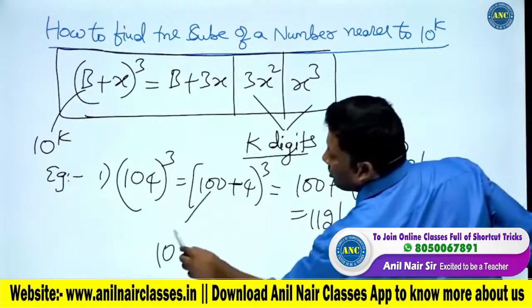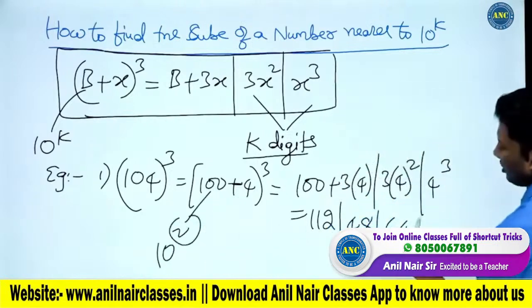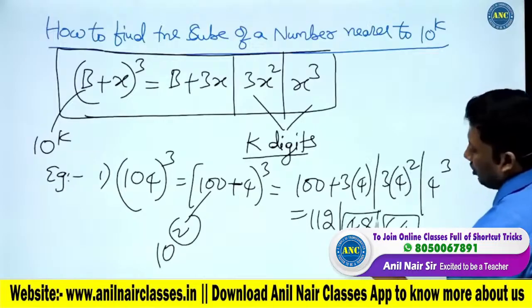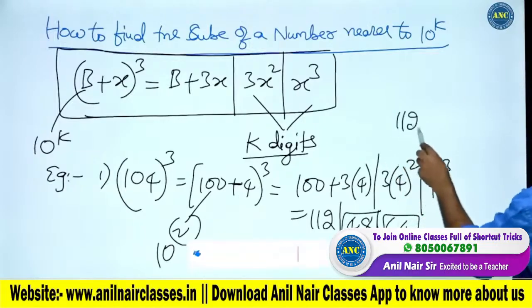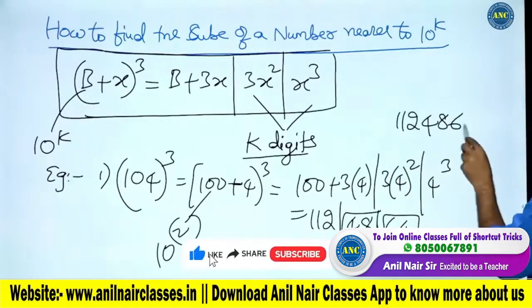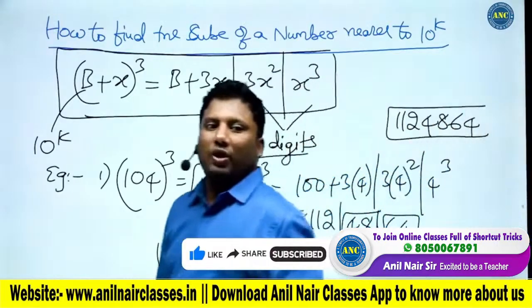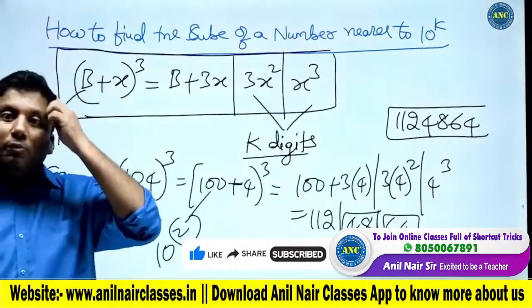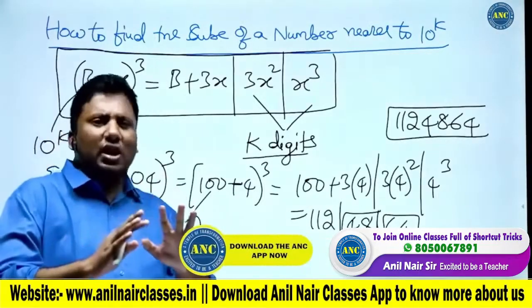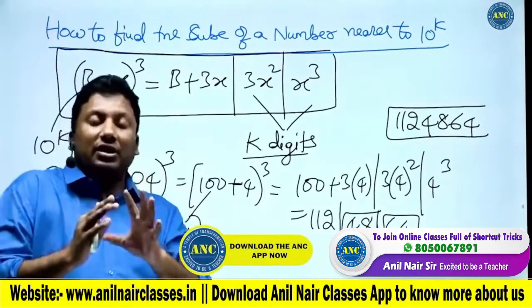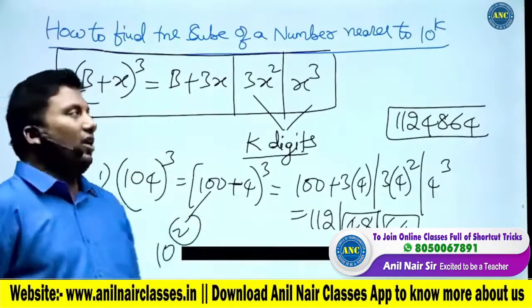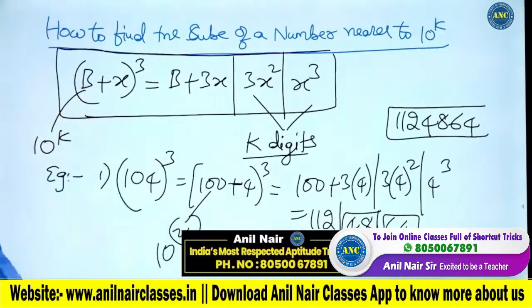100 is 10 square, so the last places take 2 digits. 64 is 2 digits, 48 is 2 digits. The answer is 1124864. I hope the idea is clear. More examples will come right after this. Please go back and revise this concept as much as possible.